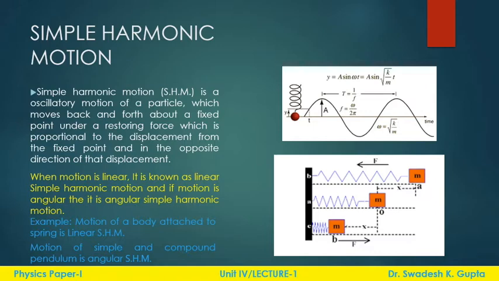When this motion is linear, it is called linear simple harmonic motion, while when the motion is angular, it is angular simple harmonic motion. What is the example? If a body is attached to a spring, then the motion will be called linear, as shown here in the figure. And if there is a pendulum, either a simple or compound pendulum, then the motion will be angular motion.